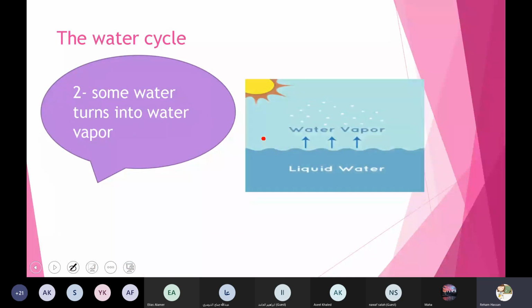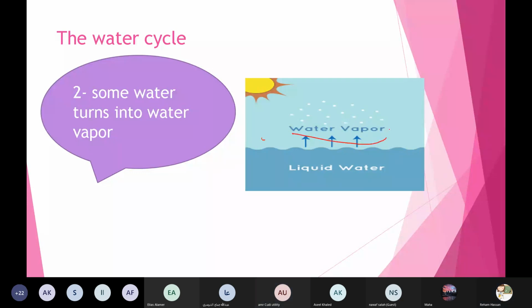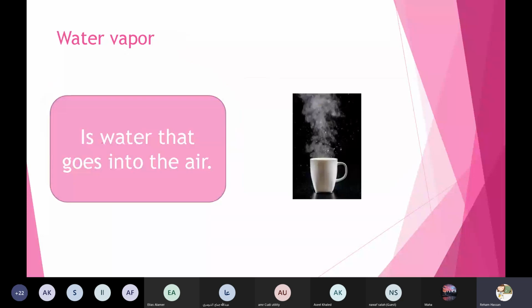Number two, some of this water will turn into water vapor, okay? Close your mic, Nuaima. Yes, Amr Haytham. Tell me about number two. When the sun warms the earth's water, some of this water will turn into, yes, water vapor. Water vapor, amazing. Thanks a lot, honey. So do you know what water vapor is?